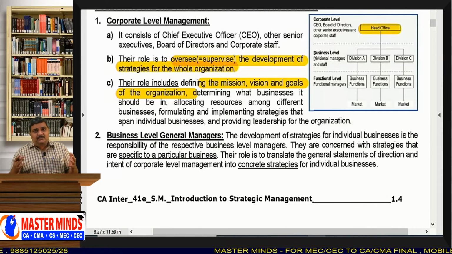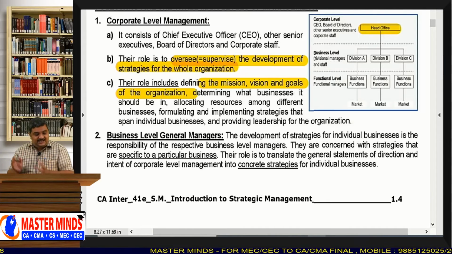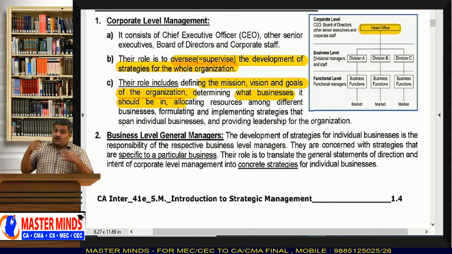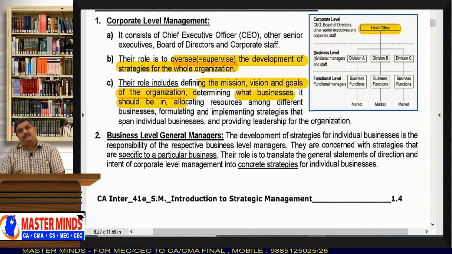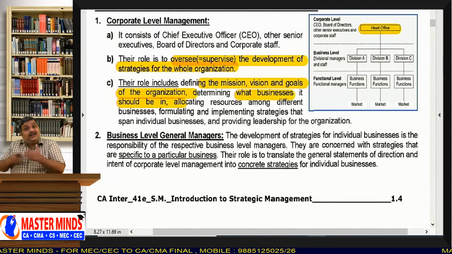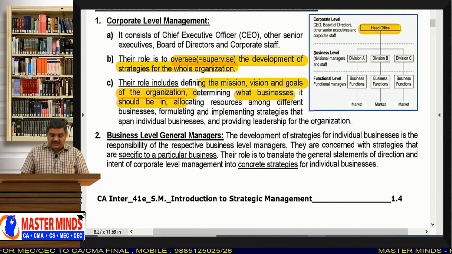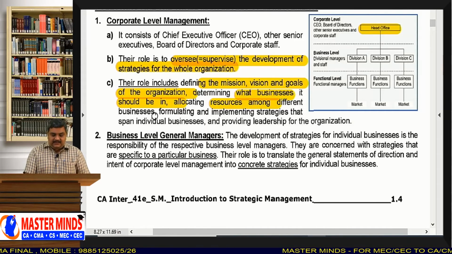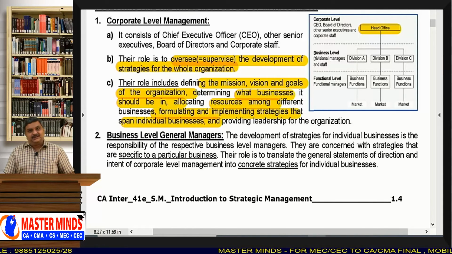Okay. So this top level management designs all these things. They design the vision, they design the mission, and they decide what businesses to enter, and they also decide which businesses to come out of. That means entry and exit of businesses: in which business to enter and from which business to exit. These are decided by the corporate level management. And they also allocate the resources, meaning the allocation of funds and human resources, everything will be in their hands, and formulating and implementing the strategies that span individual businesses.